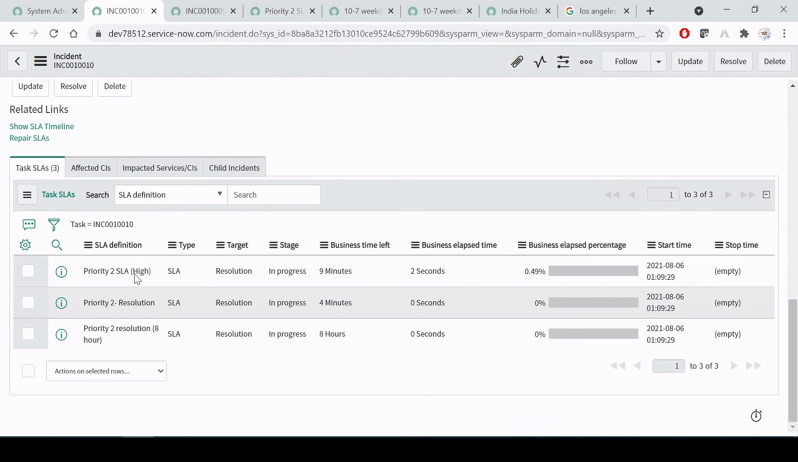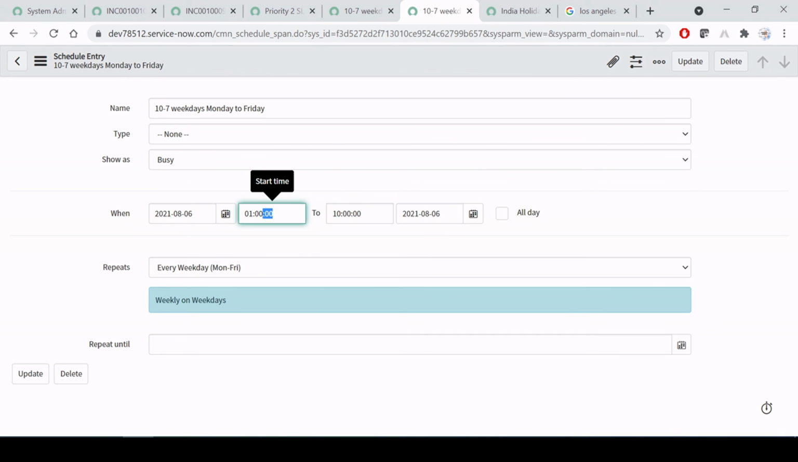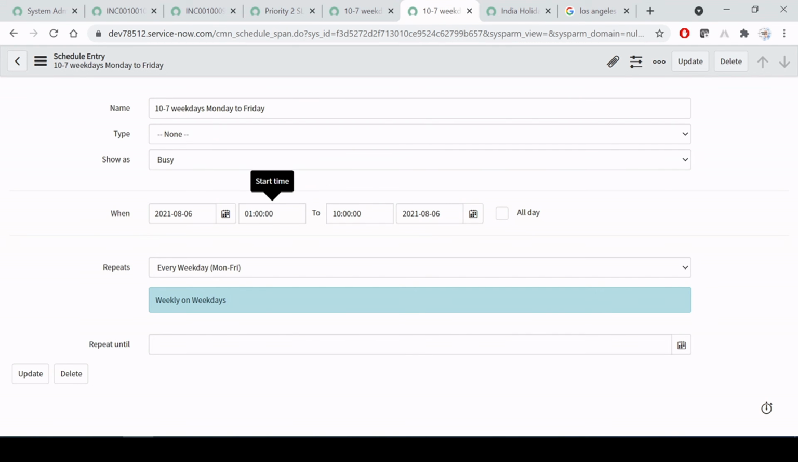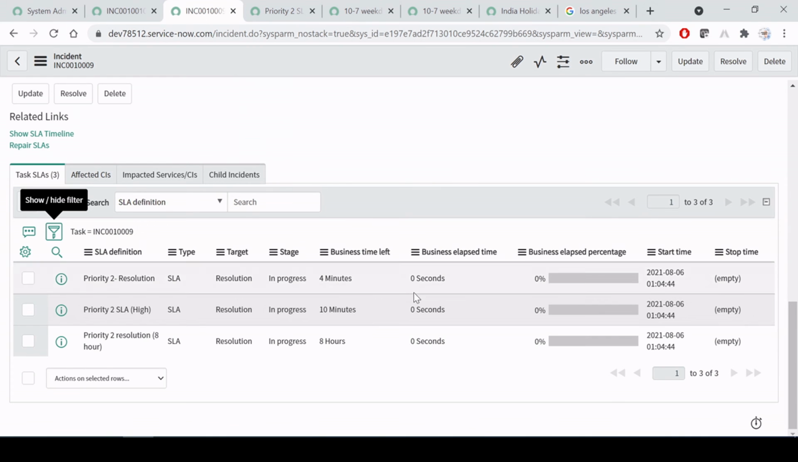Fine. So as you can see here, priority 2 ticket. Now SLA is started. Got it, right? So I have given you the proof that if it is not matching the time which you have given, then SLA will not even start, because I have changed the SLA from 1 a.m. And right now for Los Angeles time it is 1 a.m., right? That's why it got started.